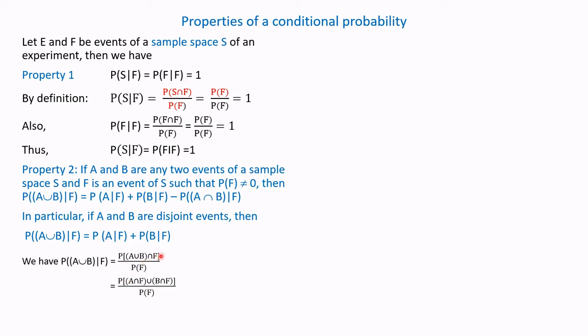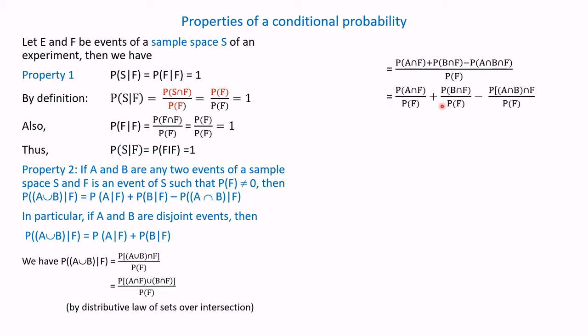rearranging, probability of A intersection F union B intersection F divided by P of F. By using the distributive law of sets over intersection, we can rewrite this as probability of A intersection F plus B intersection F minus probability of A intersection B intersection F, divided by the denominator as it is.